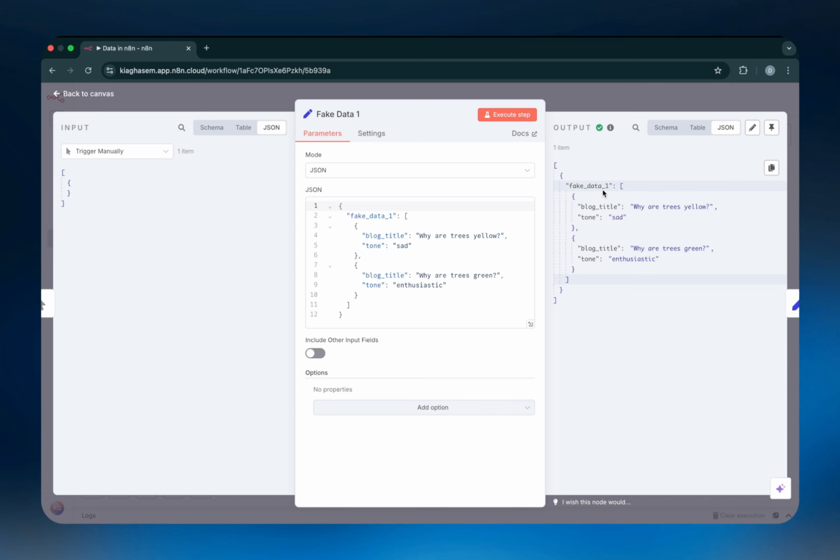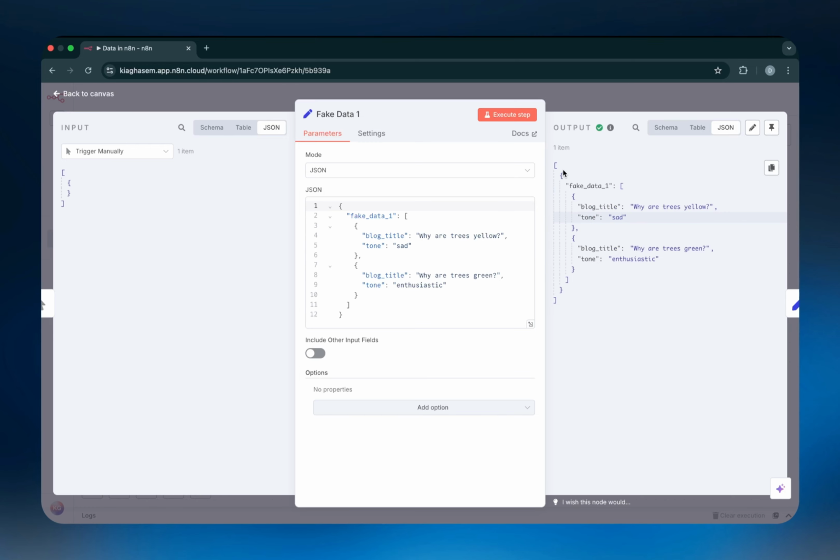And that array, which is called fake data itself, has two objects inside it. Those objects each have two keys, and the keys are strings that define a blog title and also a tone for that blog title. So just take a look at this for one moment and try and understand exactly what's going on.